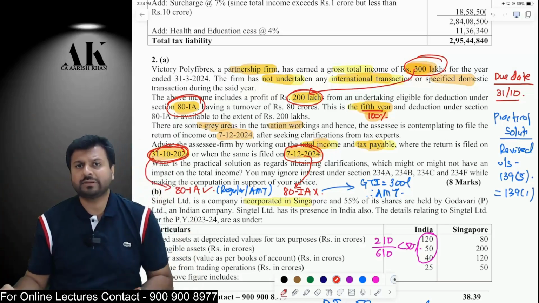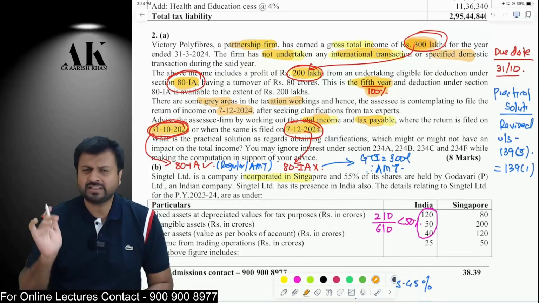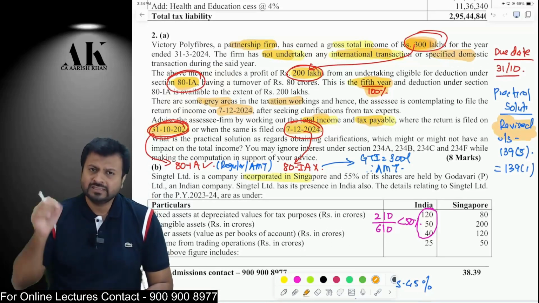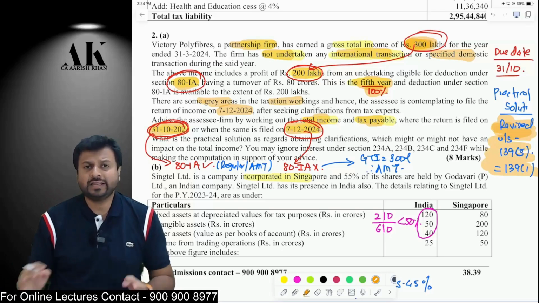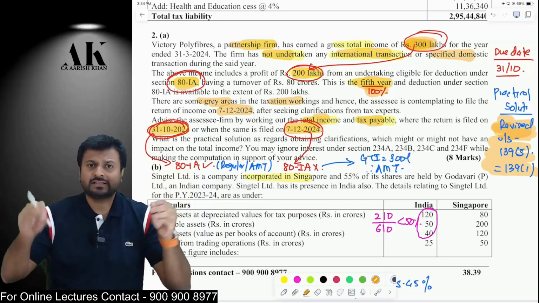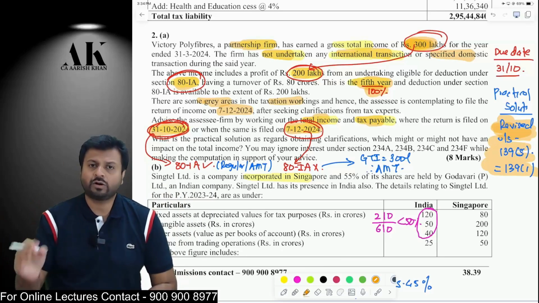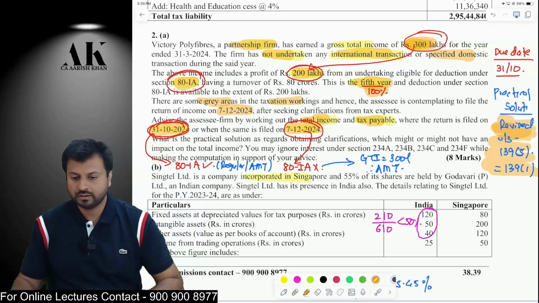Now, we need to give them some advice. The sincere advice that I can give them is, you need to file the return. Please file the return on 31st October. And if you know that you will not be able to file correctly, then you can revise later on. But at least file the return on 31st of October, and then you can revise the return later. A revised return steps into the shoes of the original return. It will be deemed to be filed on time. So don't worry about it. I hope it is clear to all of you.